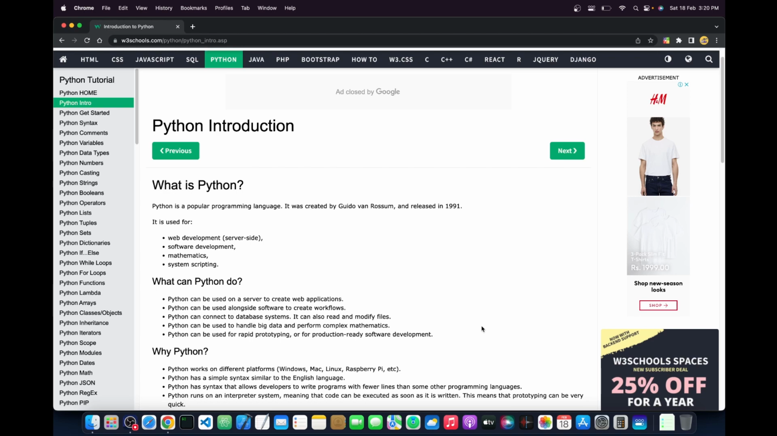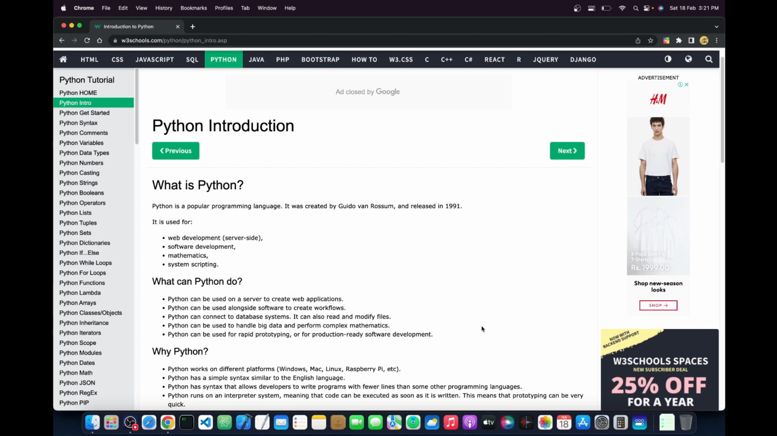So the first question that would come to your mind is, what is Python? Python is a popular programming language. Many applications use this language to develop themselves. It was created by Guido van Rossum and released in 1991. Its development would have started in 1988 or 1989. I'm not sure about that, so if I'm providing wrong information, I'm really sorry. You may check it on the web.